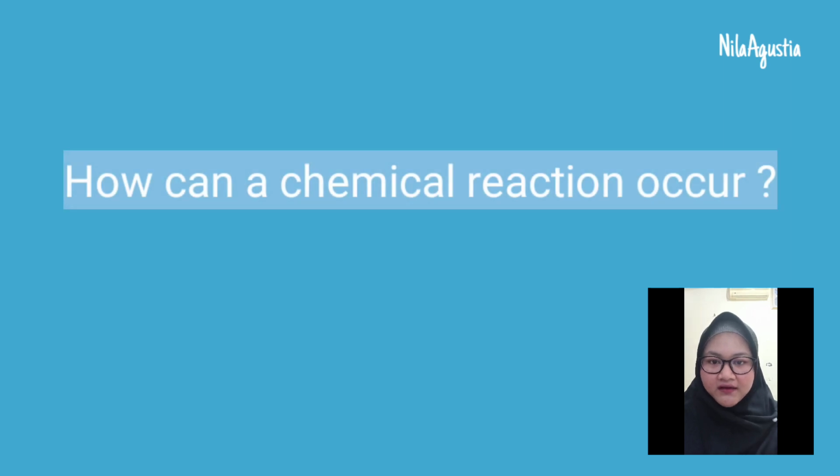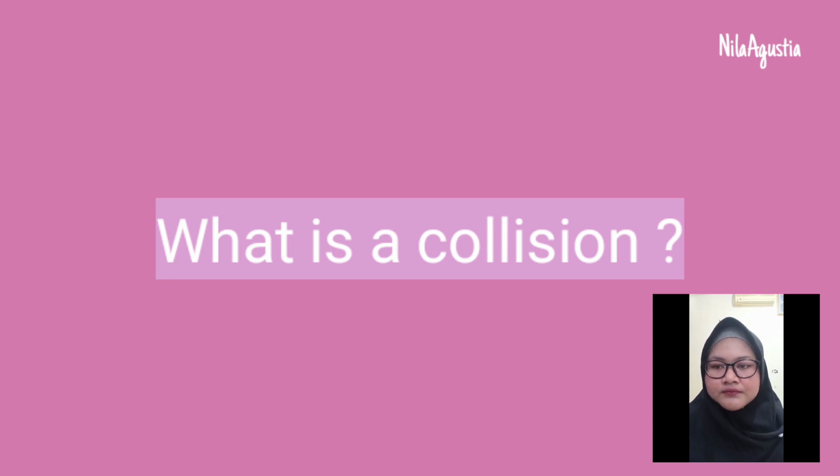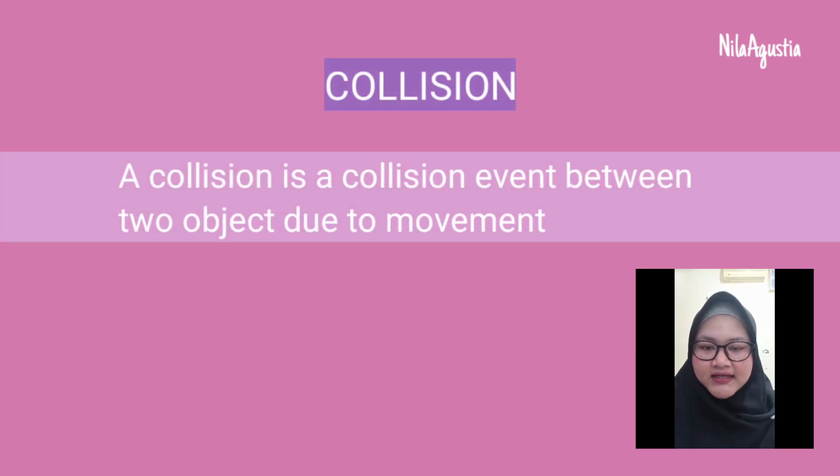How can a chemical reaction occur? A chemical reaction can occur due to collisions between reactant particles. What is a collision? A collision is an event between two objects due to movement.